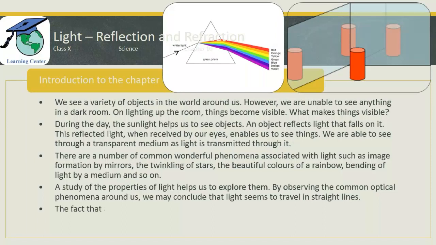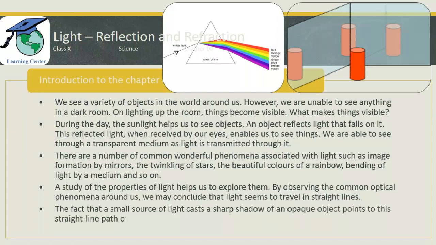The fact that a small source of light casts a sharp shadow of an opaque object points to this, the straight line path of light, usually indicated as a ray of light. So when there is a small source of light and there is any opaque object, we can see a sharp shadow around it, and this shadow will be created only if the light travels in a straight line.